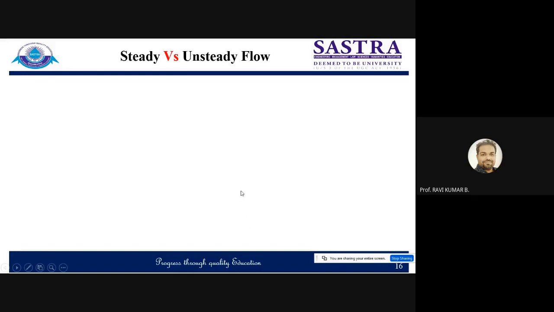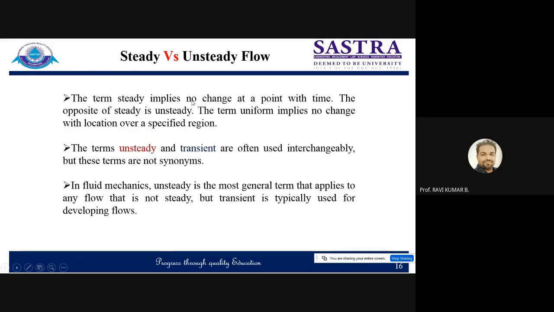Unsteady flow is where there is variation in properties of the fluid. So the term steady implies no change at a point with respect to time. Keep in mind, with respect to time. The opposite of this is unsteady, right? In fluid mechanics, usually unsteady is the most general term. Sometimes people say that it is transient.